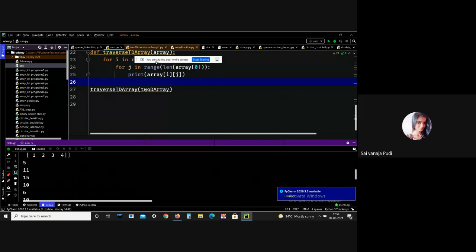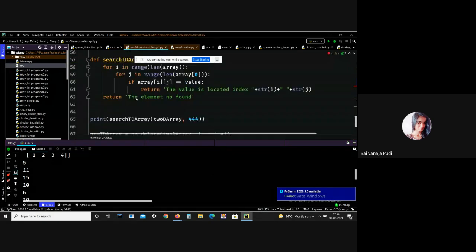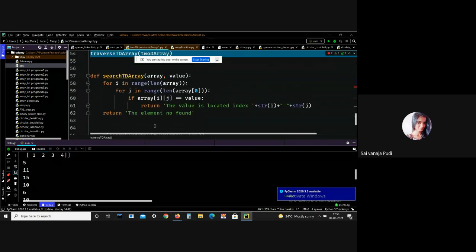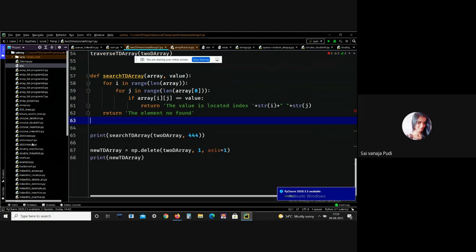And what is the last operation? The same thing, if you want to search for an element in an array, then you have to mention that particular value. Then you have to give two for loops, because there is a row and a column.